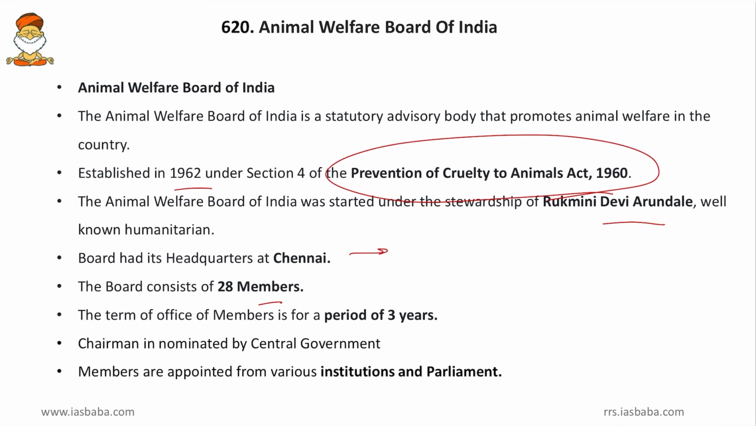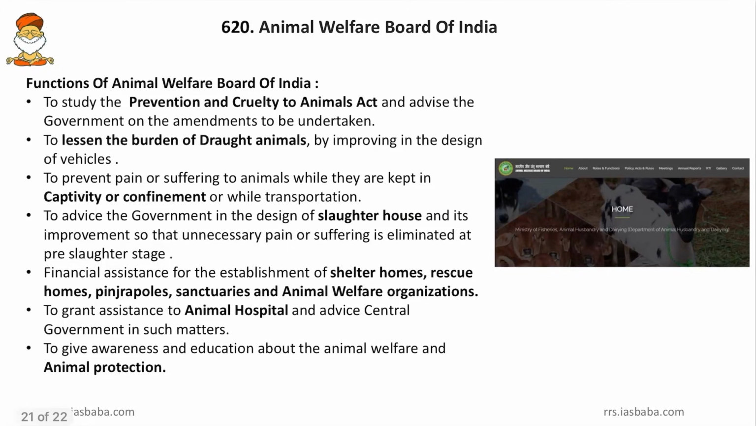Then members are appointed from various institutions and parliament. Friends, just like the Central Board for Film Certification, the nomination into the board is very informal. Only the period is for 3 years, but who will be appointed and why they will be appointed, all those things are very much murkier. Then come to more facts regarding the Animal Welfare Board of India.